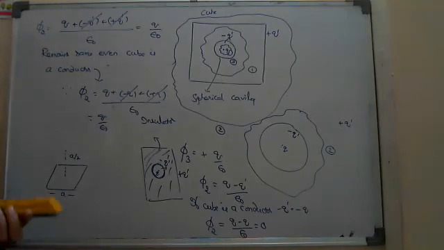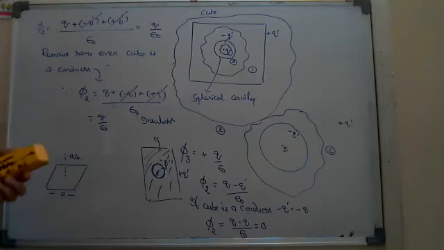Means suppose this is the square plate, charge is placed somewhere here outside. This is the square plate I am considering, and charge is placed here at a height exactly A by 2, where A is the side length of the square plate. Okay, I think you can say what will be the answer for it, Nana?